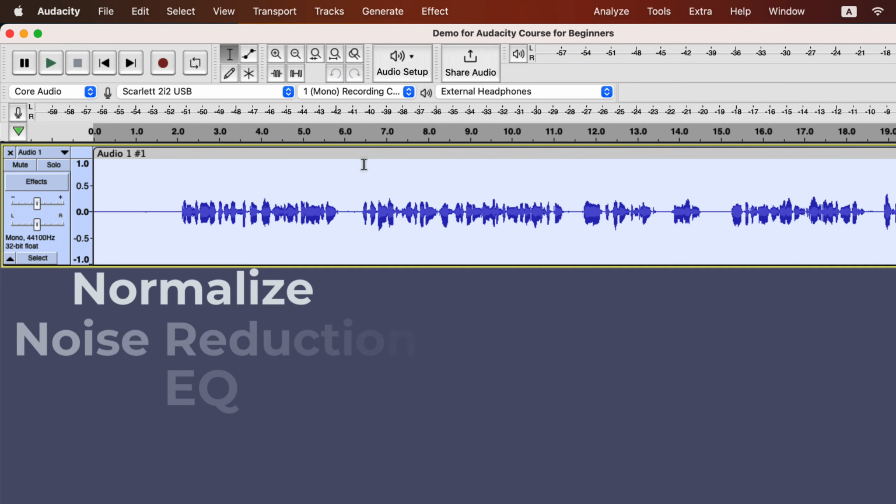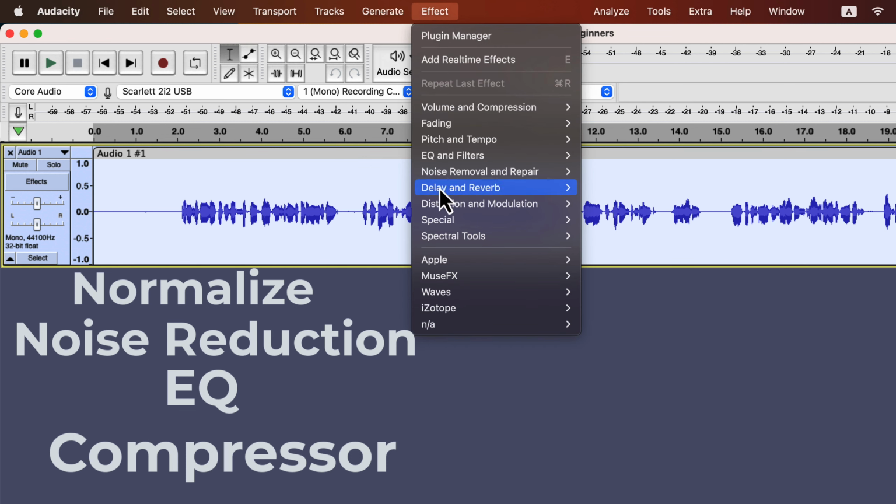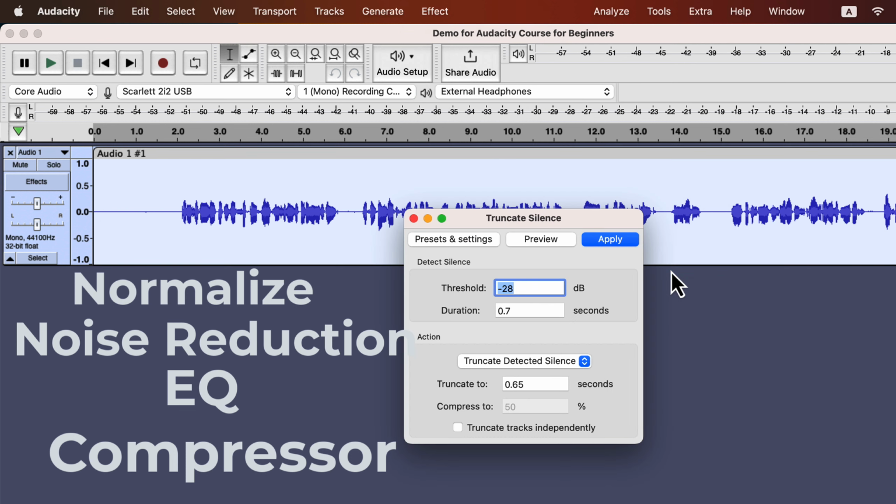If these 4 effects are all we need for better sound, should we learn other effects? Well, there are some specific tasks in audio editing that can be done easily with other effects. For example, you can reduce the gap in silent parts in a single click using the truncate silence effect. Your recording will have many long pauses and the truncate silence saves lots of time.